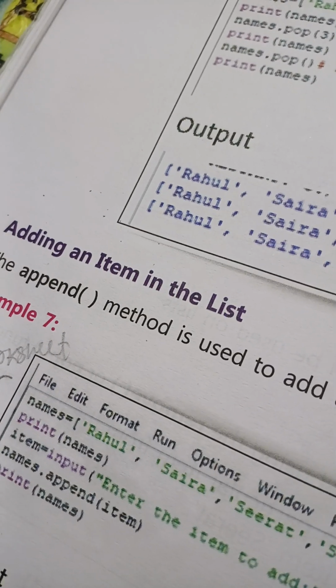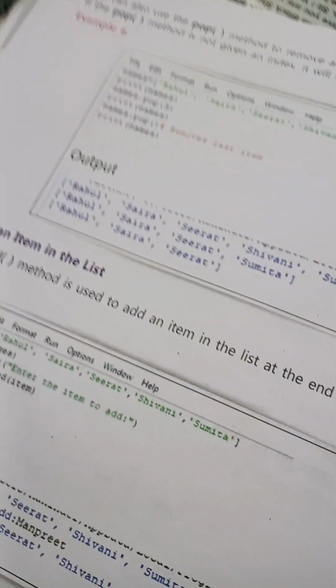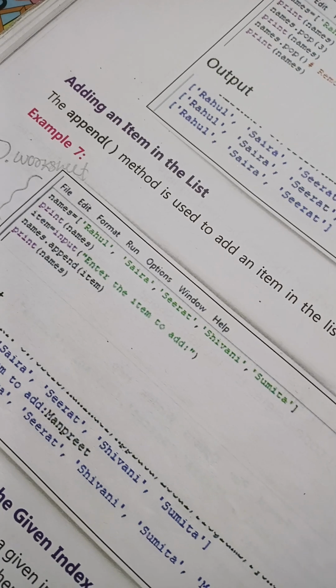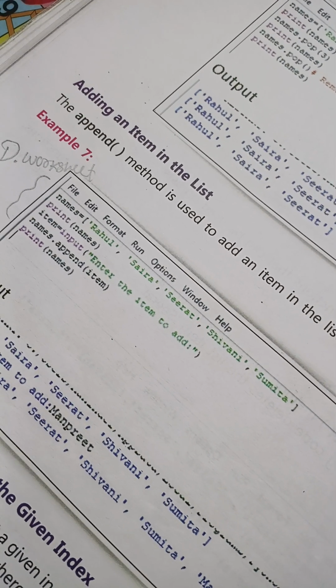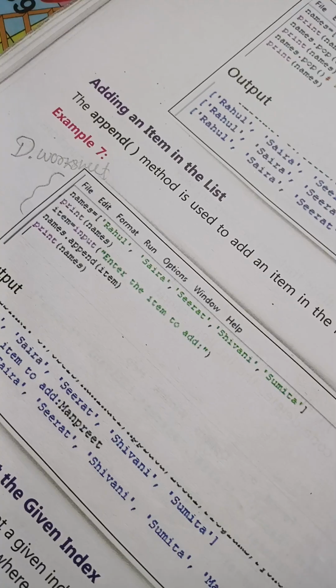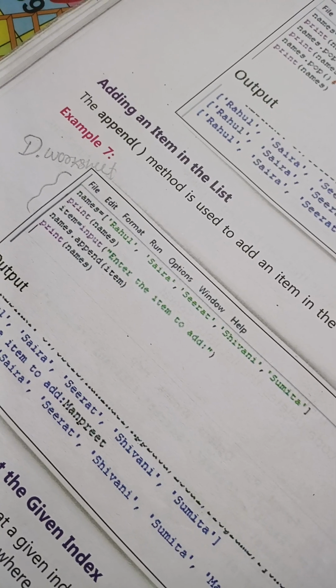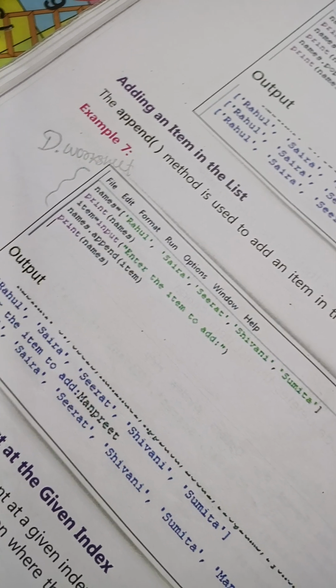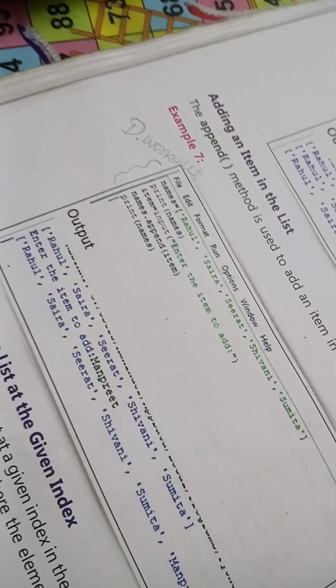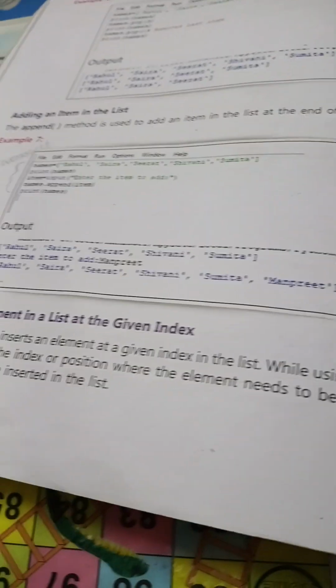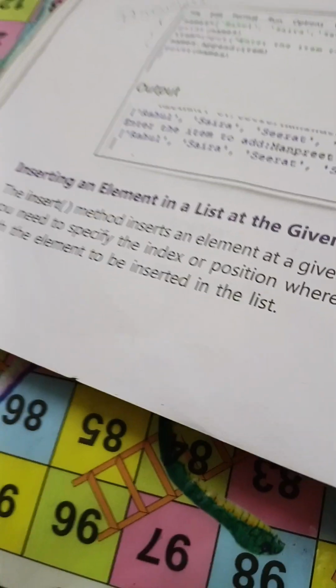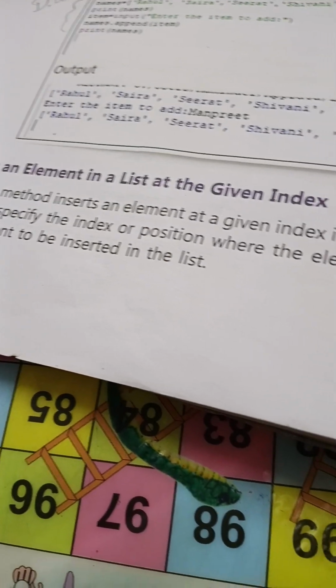Then adding an item in the list. The append method is used to add an item at the end of the list. So names: Rahul, Saira, Sirat, Sivani, Sumita. Print names. Item = input("Enter the item to add"). names.append(item). Print names. Output: Rahul, Saira, Sirat, Sivani, Sumita. Enter the item to add: Manpreet. Rahul, Saira, Sirat, Sivani, Sumita, Manpreet. So guys, in the next part we will read about inserting an element in a list at a given index.